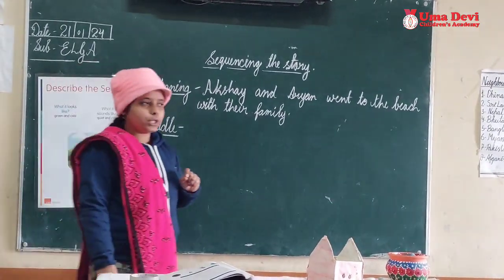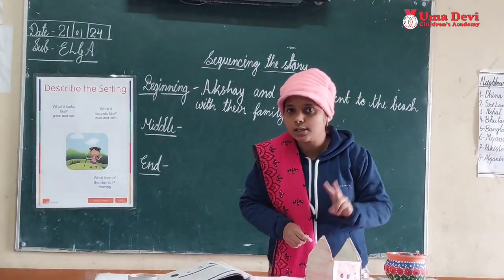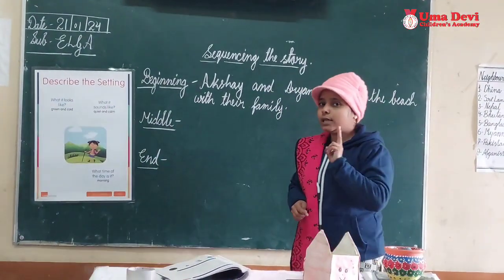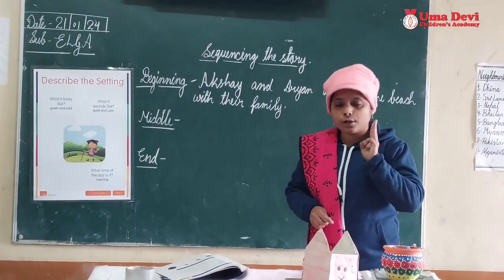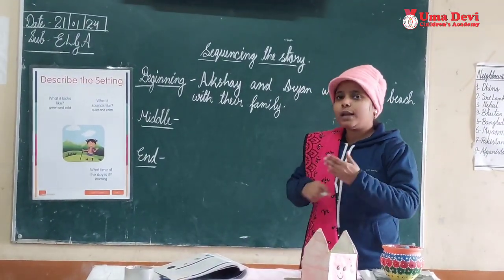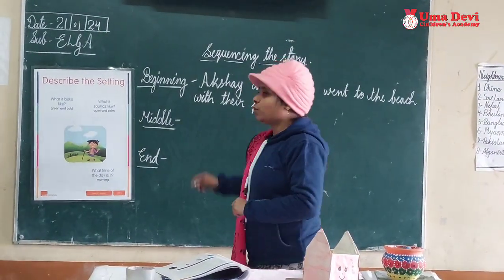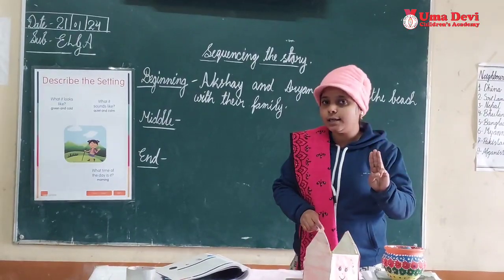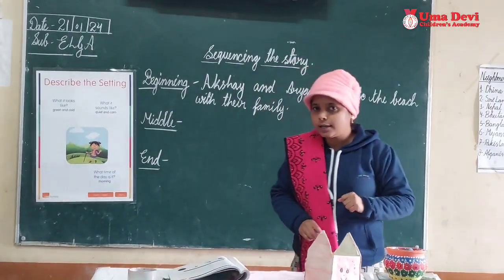One more thing I have told you, whenever you are writing the beginning of the story, you have to remember two things. First, you have to introduce the character and setting. If you can, you can also add how they look. So in the beginning of the story, we will introduce the character and setting, and we can also describe them. Then in the middle, what will we write?